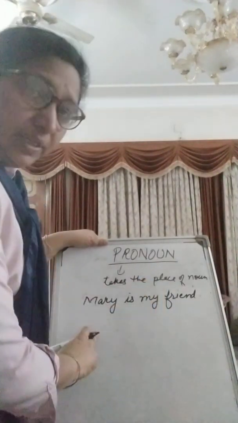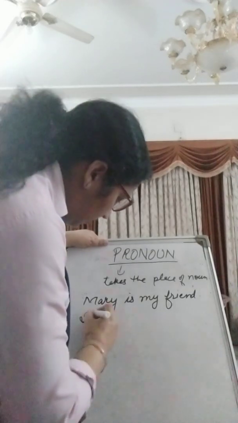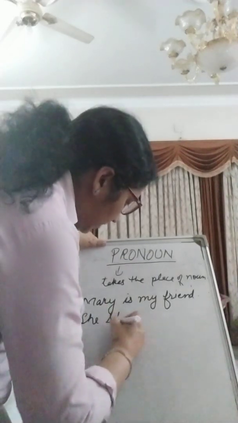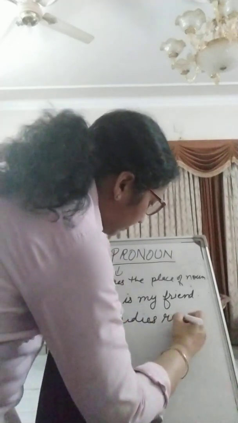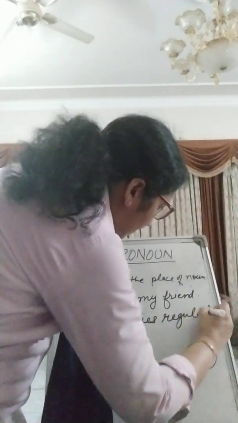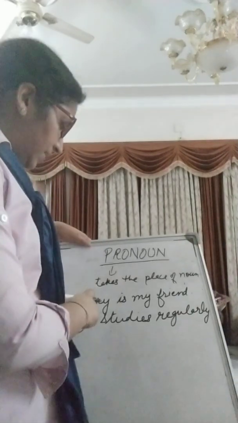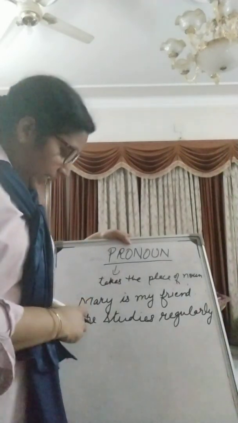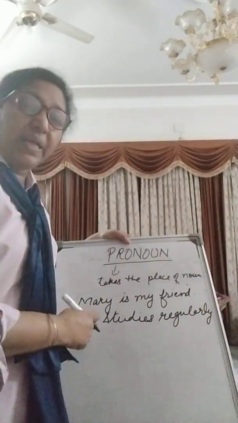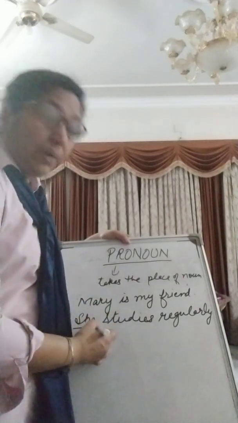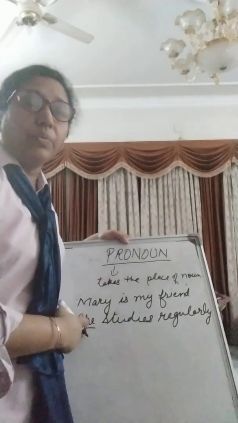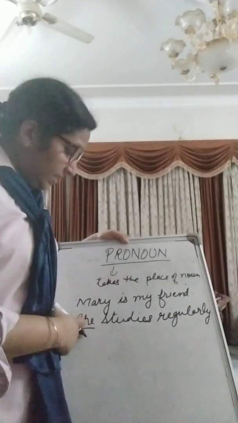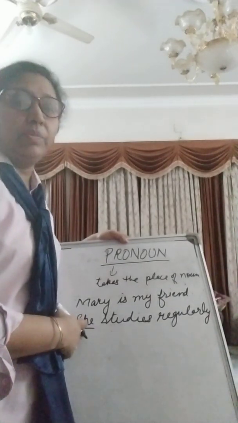Now I can continue like that: She studies regularly. Instead of using Mary again, I have replaced it with she. Now it becomes the pronoun. Got it? So this is called a pronoun.